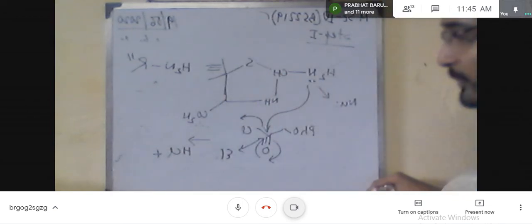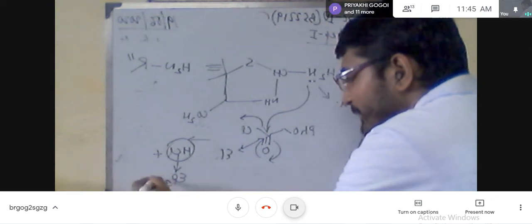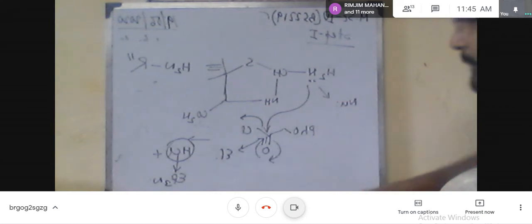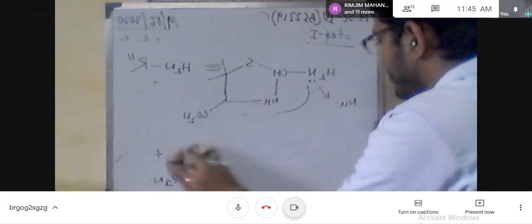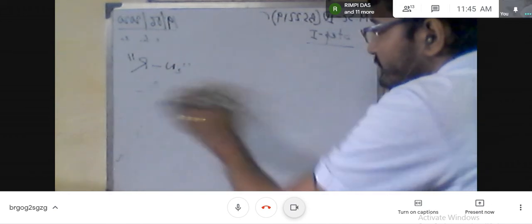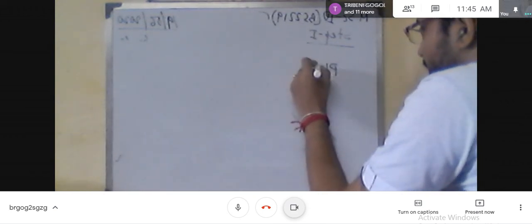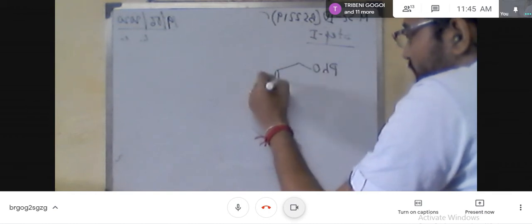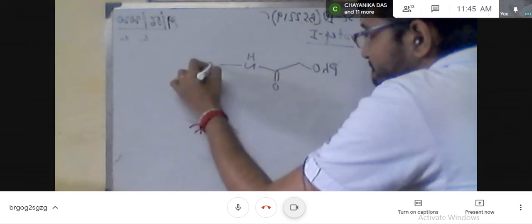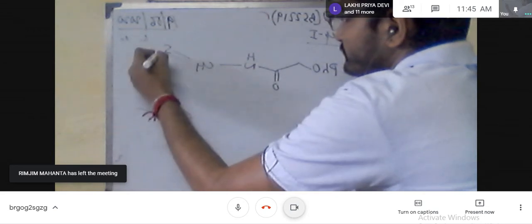So by this reaction, now you will get the structure, that is the, so this is our intermediate step.